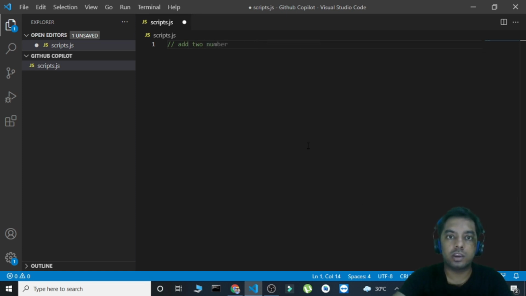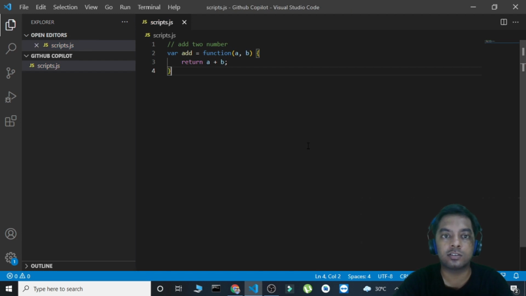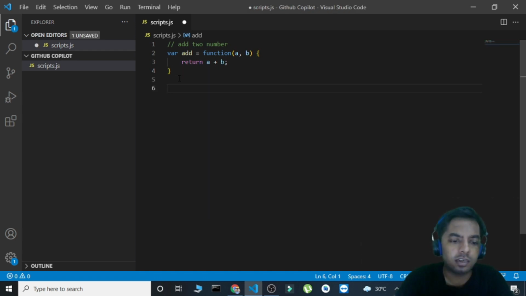Add two. Okay, so it gave me some suggestions. It's giving me suggestions in comments as well. So let's just press enter, and to select the code, I'm using the tab button. If I want this part of the code, return a plus b, I'll press tab, and this is the one. So to add the sum of two numbers, it has written the function for me. I didn't have to do anything. So it's a bit of a basic one.